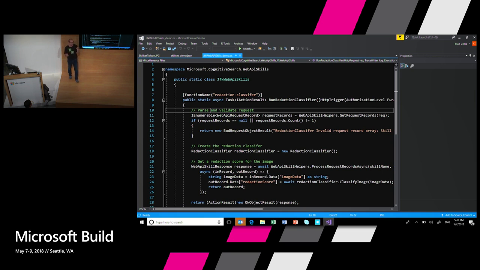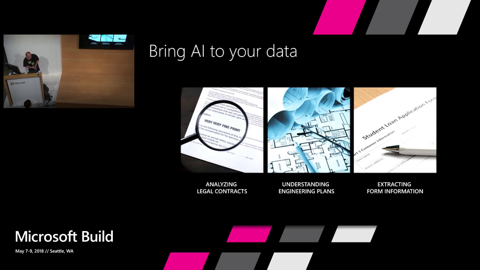But once I got this thing, I used Azure Machine Learning to create a container and a web hook, and I used this to plug it into my skill set so I can run this as part of the cognitive search flow. And while I've done this on JFK, we have customers in private preview, and today public preview, that are doing it on legal contracts, engineering plans, forms, PDFs, Visios, Office documents, SharePoint documents, anything you can think of. And tomorrow we actually have a session.